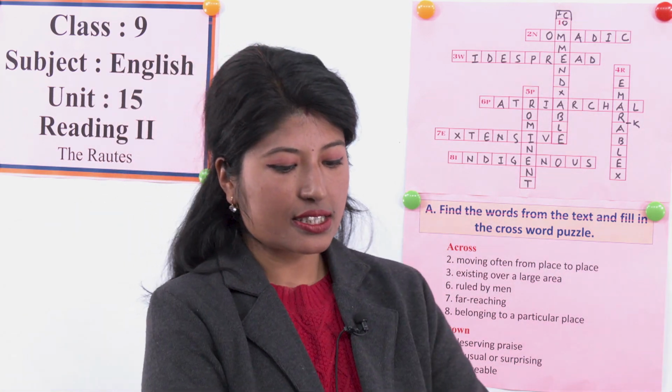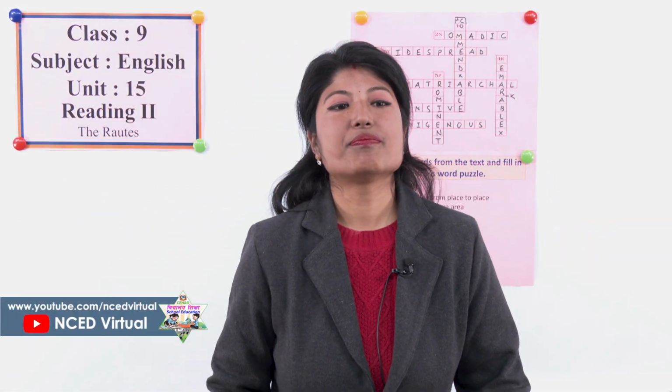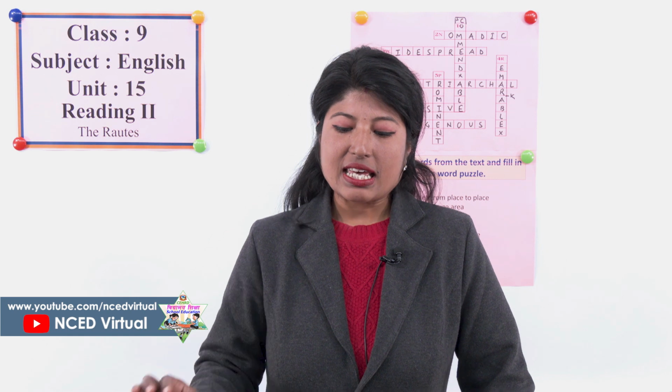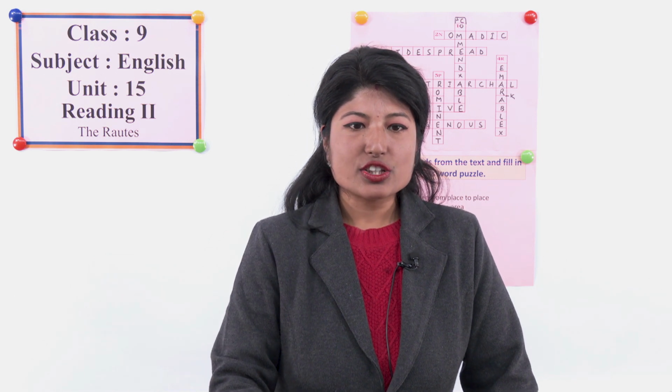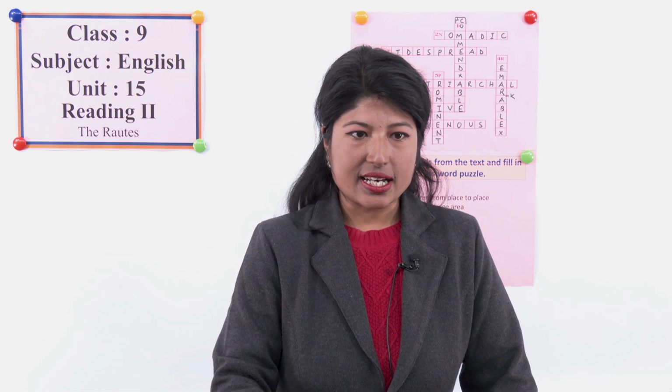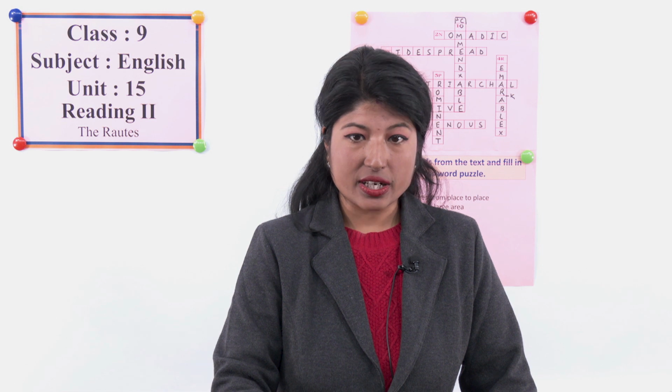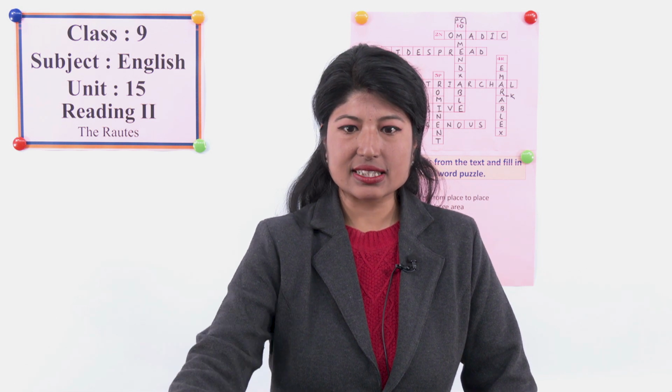So this is the answer of our puzzle. Now we are moving to the next exercise. I hope all of you are ready for that. What is the next exercise?